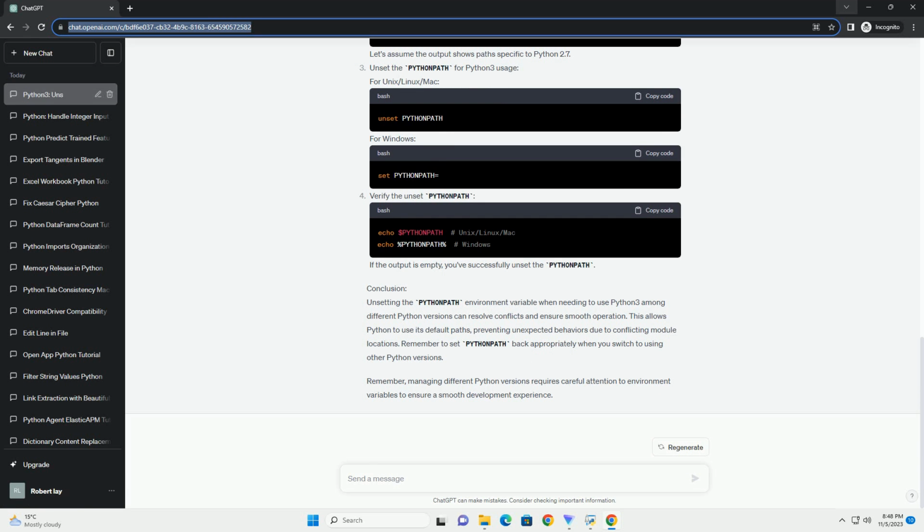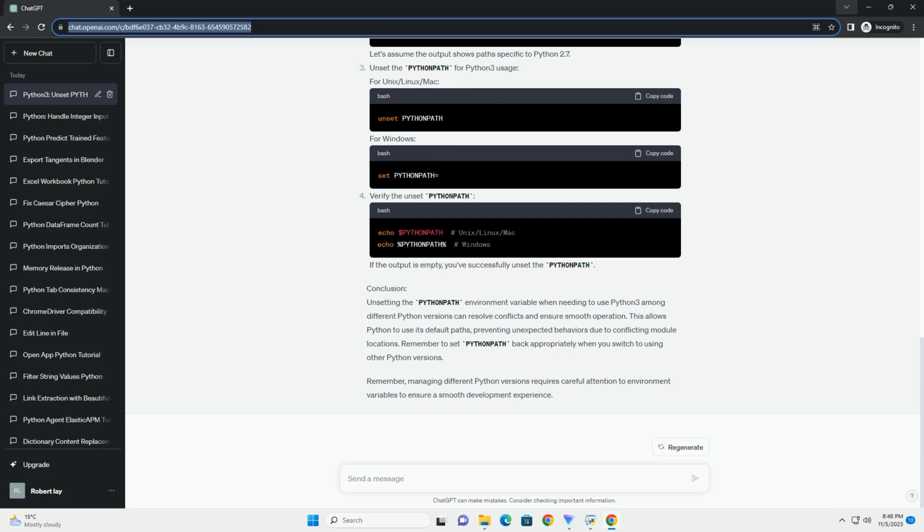When you have multiple Python versions installed, the PythonPath environment variable can point to a specific Python version's library path. This can cause conflicts, especially when you intend to use a different Python version. Unsetting PythonPath allows the system to use the default Python installation or the one specified in your path.